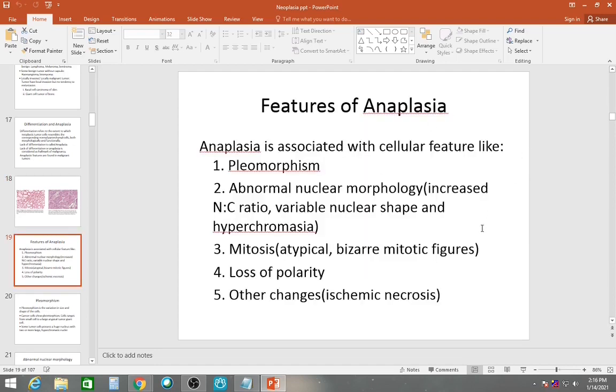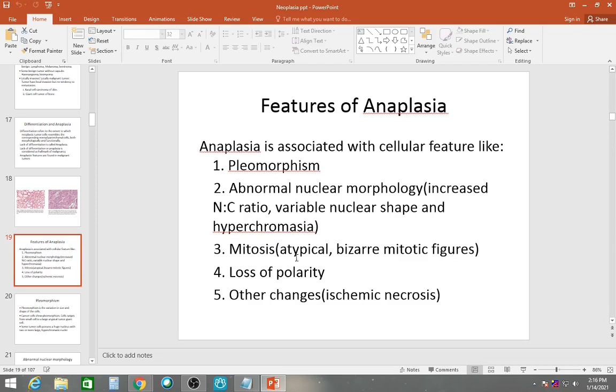Now, features of anaplasia. Number one is pleomorphism. All the cells will look very different. No two cells will be similar to one another. Abnormal nuclear morphology, like increased nuclear cytoplasmic ratio, variable nuclear shape, and hyperchromasia. The cells will be more bluish or more dark.